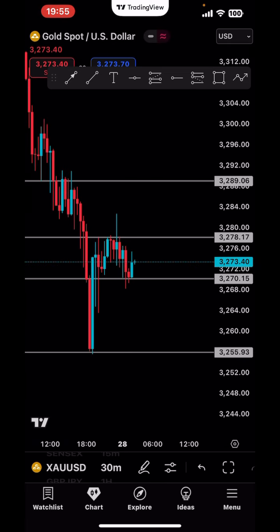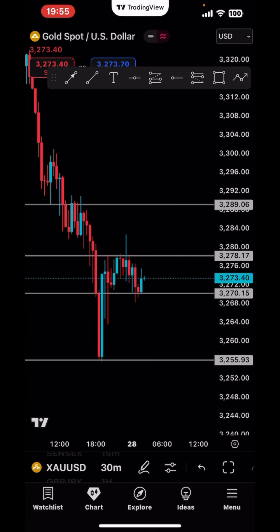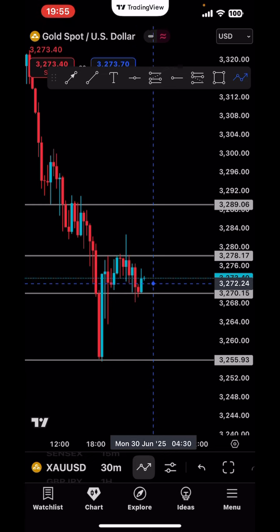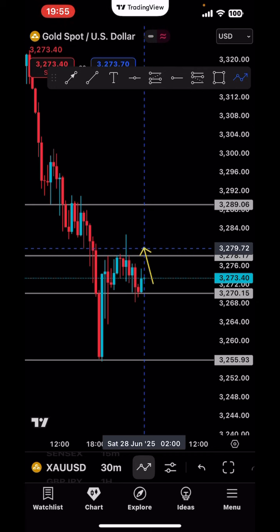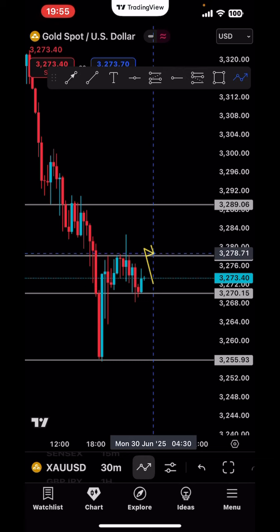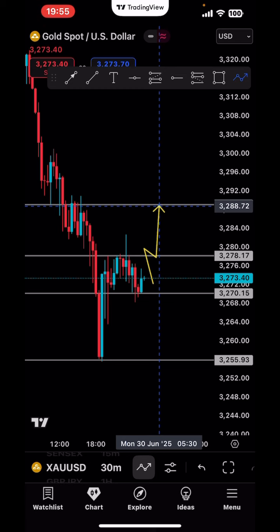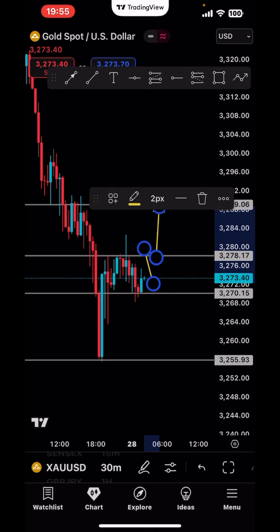Now if you remember, on the 4-hour, we expected that the price may come up to create a lower high, or basically a pullback. For that idea to happen on the 30-minute time frame, we need a 30-minute candle to close above this resistance. Once that happens, there will be a very high probability for the price to continue going up at least to the next resistance, which is somewhere right here. Now this is the one idea.